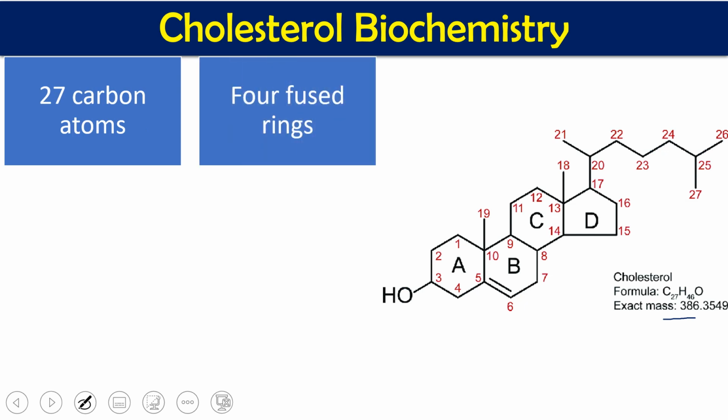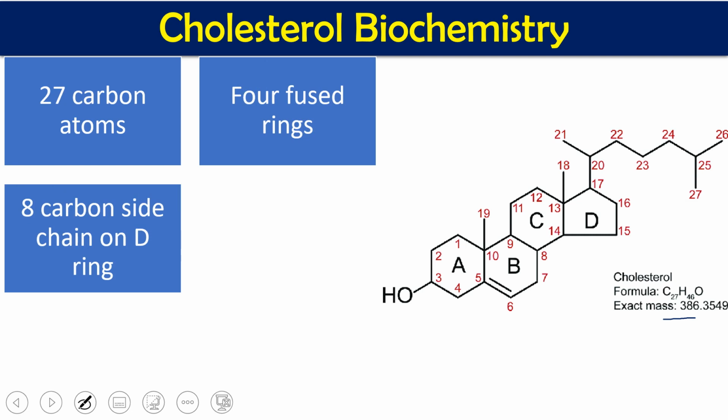In cholesterol we have 4 fused rings: 3 rings are 6-membered cyclohexane rings with 1 double bond, and 1 is a 5-membered ring. These 4 rings are fused with each other.